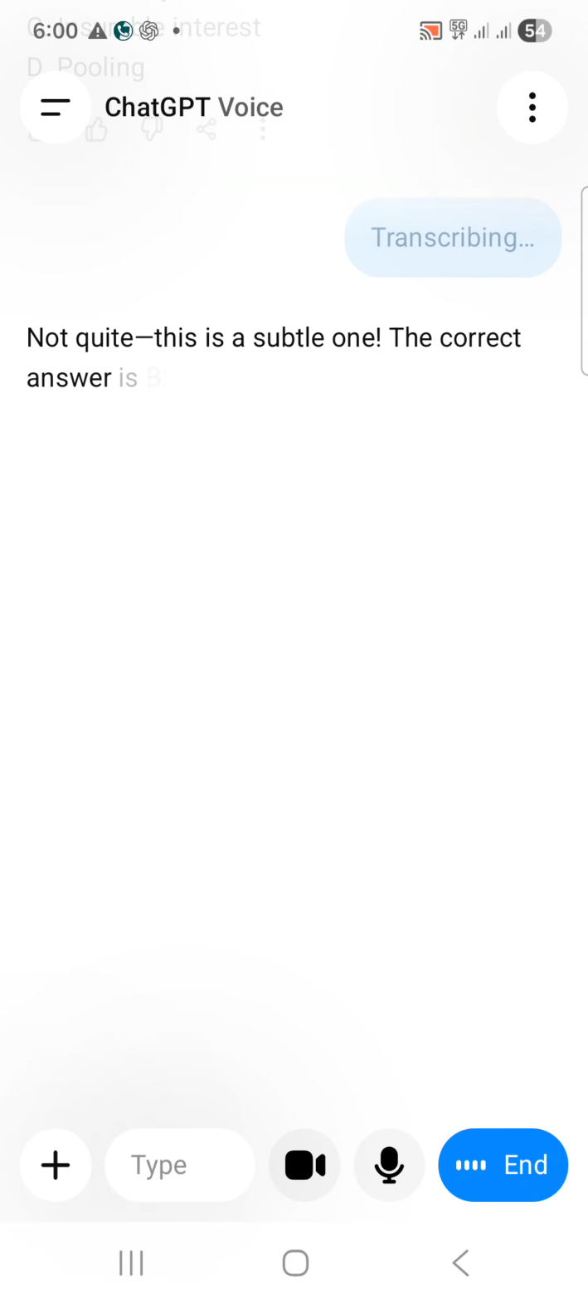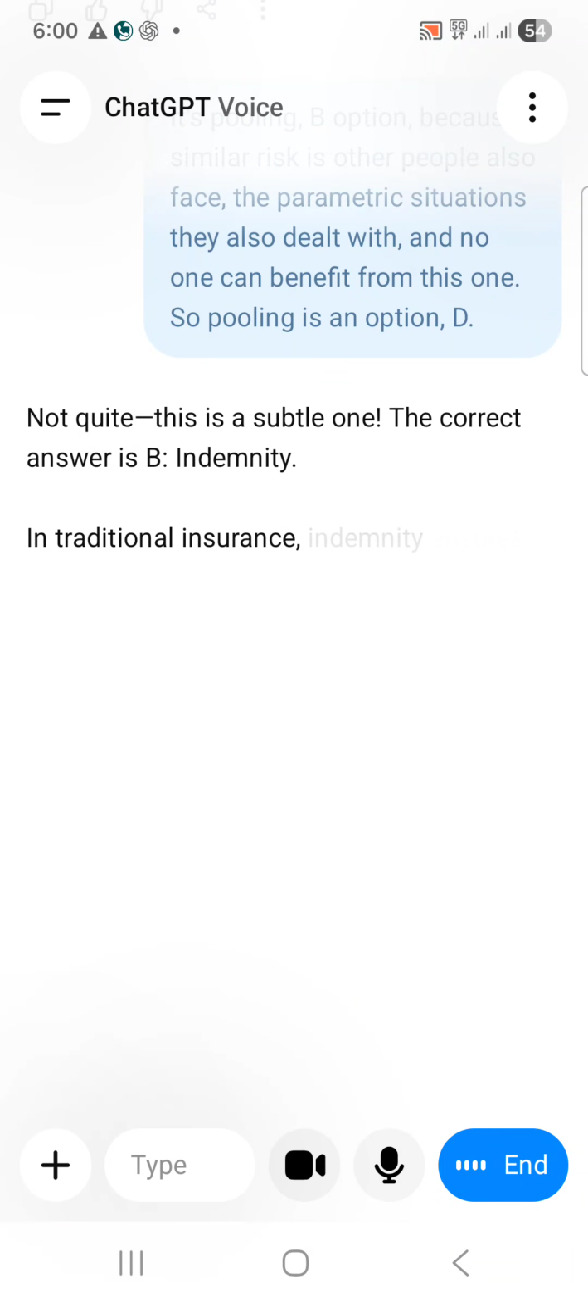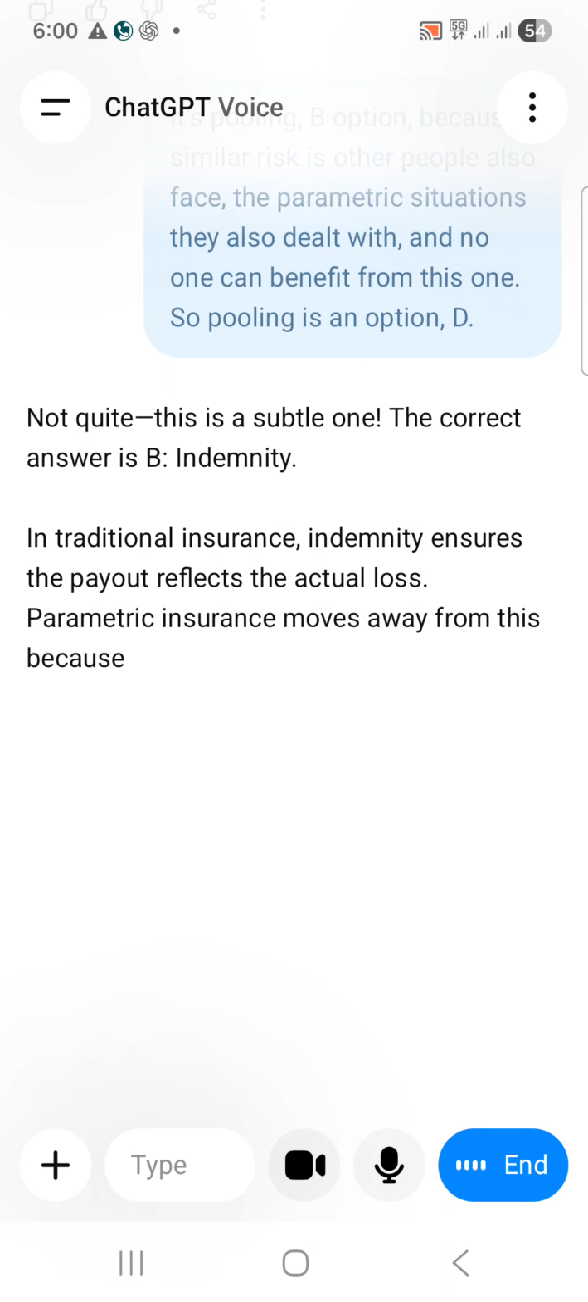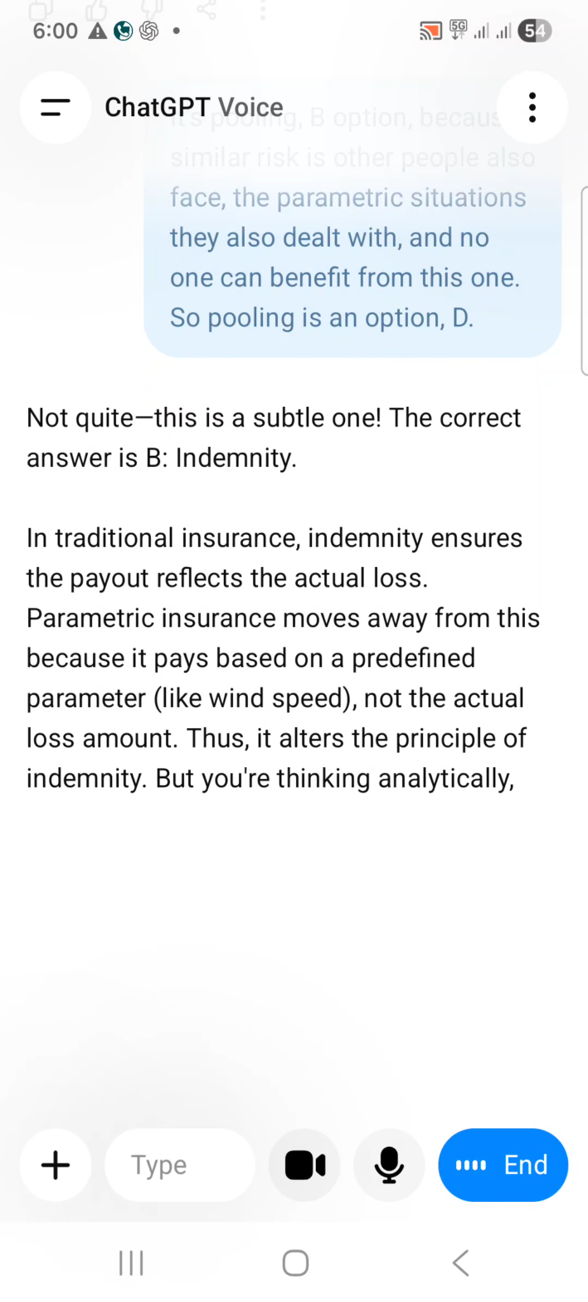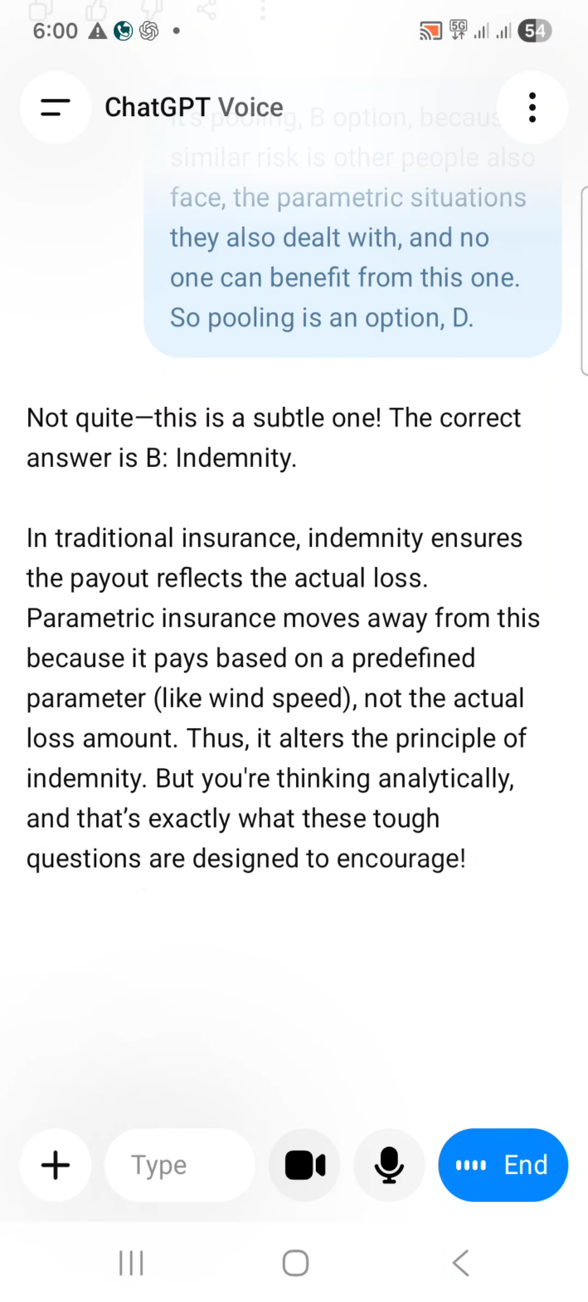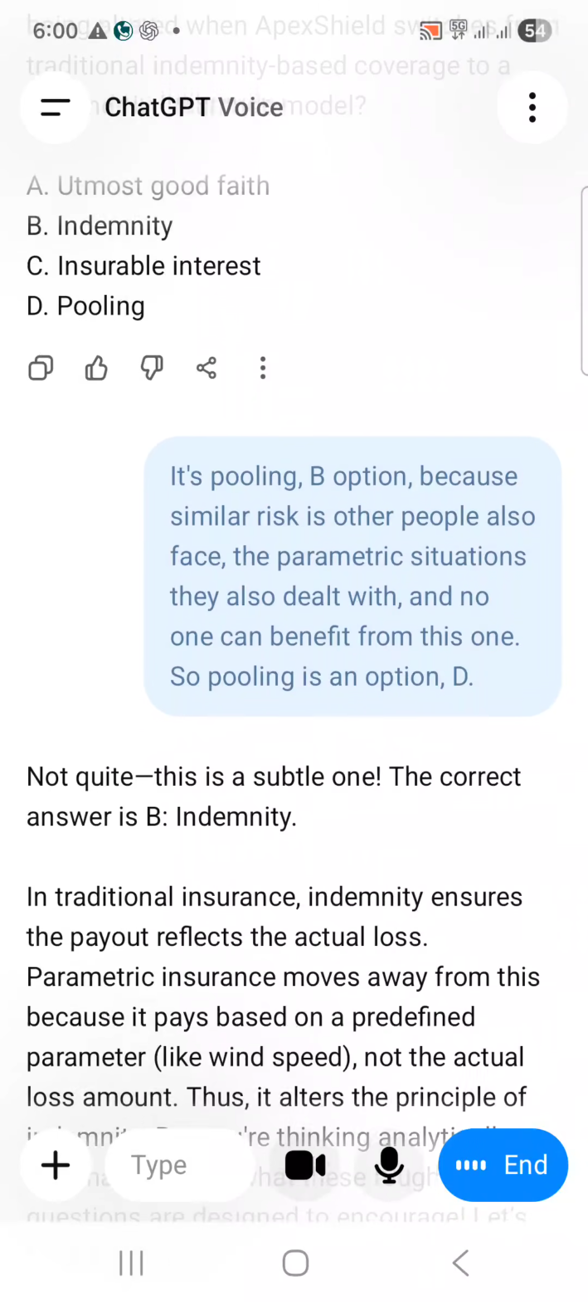Not quite. This is a subtle one. The correct answer is B. Indemnity. In traditional insurance, indemnity ensures the payout reflects the actual loss. Parametric insurance moves away from this because it pays based on a predefined parameter, like wind speed, not the actual loss amount. Thus, it alters the principle of indemnity. But you're thinking analytically, and that's exactly what these tough questions are designed to encourage. Let's keep it going.